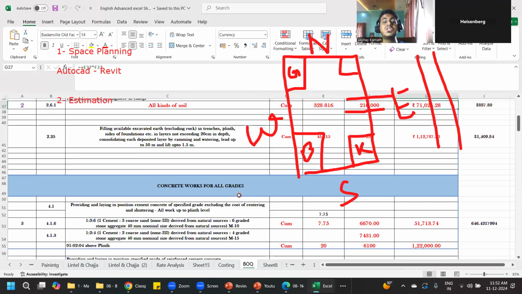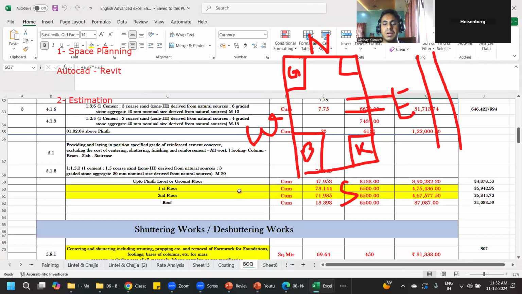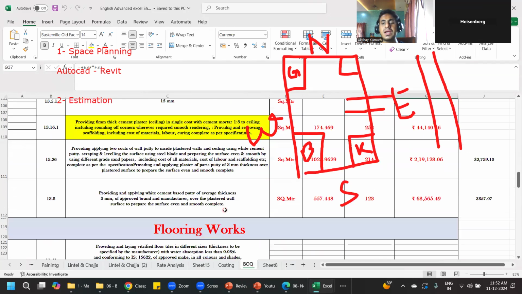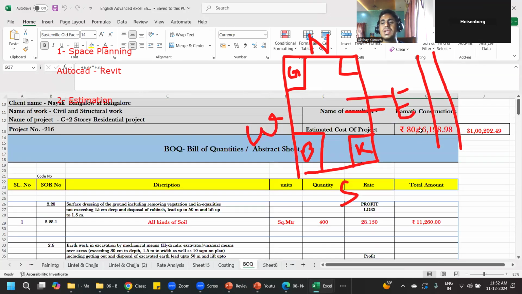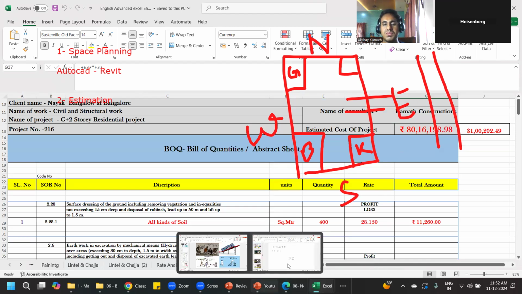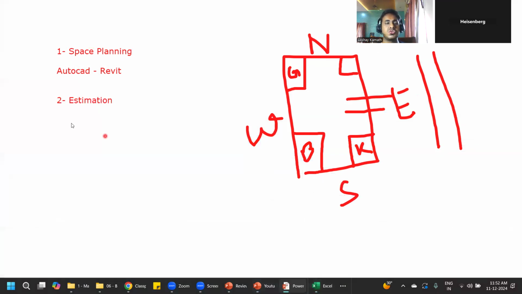Whatever materials we are going to use in the entire home construction or a building construction, everything we will write down like this, and then we'll arrive at the complete cost. That is almost 80 lakh rupees. You should know how to do this also. Of course, these things I'll be teaching in my course. You don't have to worry. That is the second step which you should know.